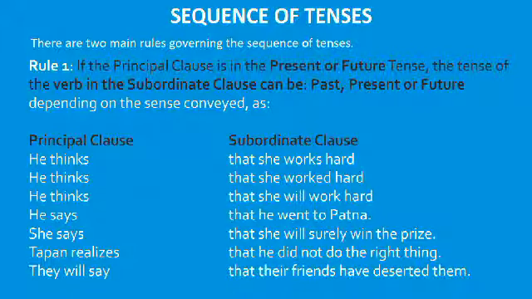In the second sentence, he thinks that she worked hard. Here the principal clause verb is in the present tense and the subordinate clause verb is in the past tense. Third sentence, he thinks that she will work hard. In the third sentence, the principal clause verb is in the present tense, but the subordinate clause verb is in the future tense.